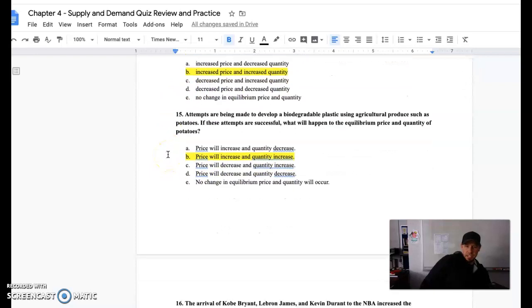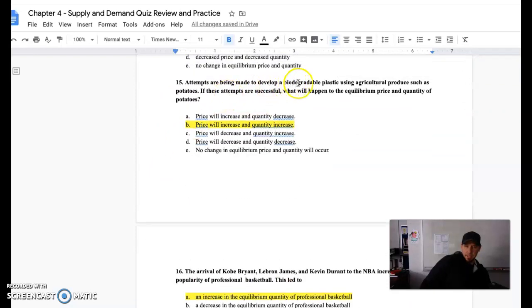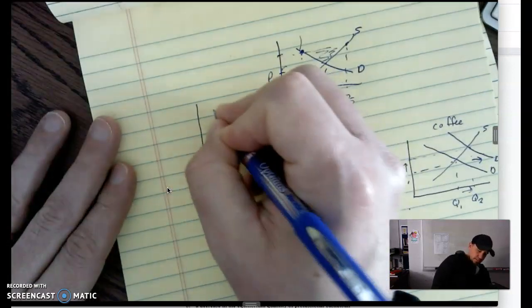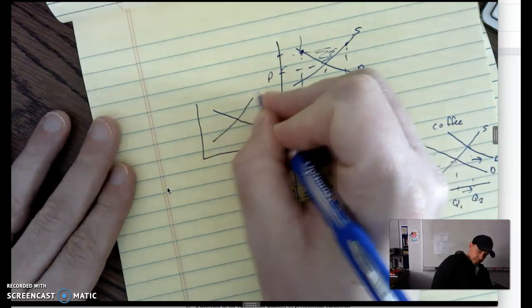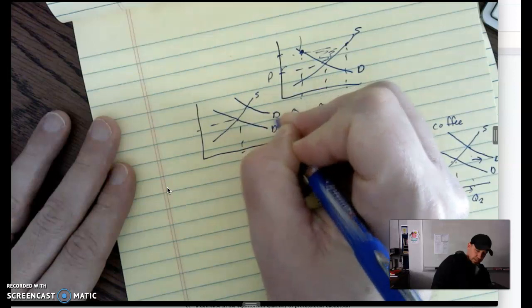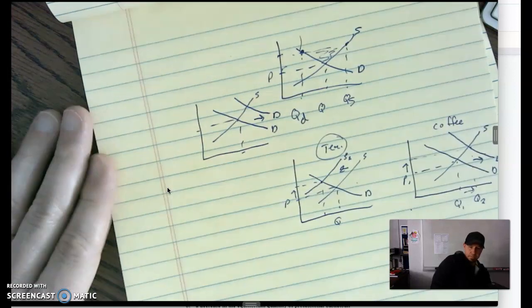Number 15, attempts are being made to develop a biodegradable plastic using ag products such as potatoes. If the attempts are successful, what will happen to equilibrium price and quantity? That's going to be a definite increase in the demand for potatoes. If all of a sudden they have this new application, new technology allowing them to be used in some other form other than just eating them with our steak, so not just steak eaters buying potatoes, we also have these plastic companies.